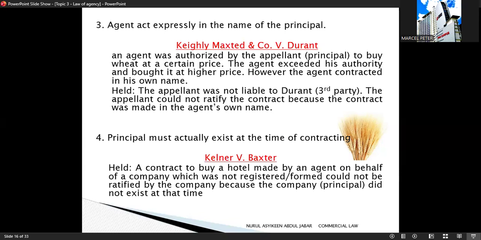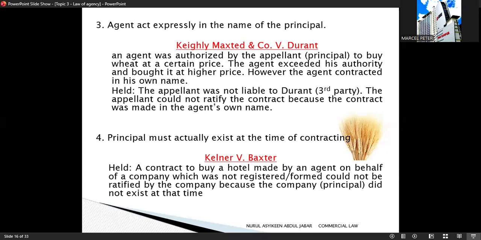So let's look at the case Kingsley Maxted and Company versus Durand. In this case, the agent was authorized to buy wheat at a certain price. The agent exceeded authority by buying it at a higher price. And most importantly, the agent contracted in his own name, not in the principal's name. So the court held the principal was not liable to the third party and the contract could not be ratified because the contract was not made in the principal's name.